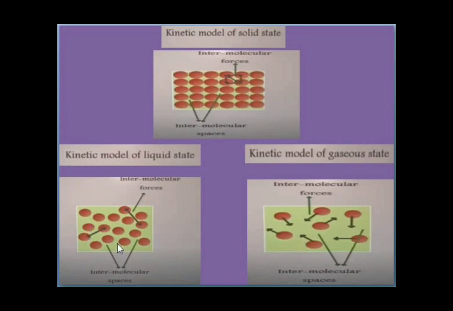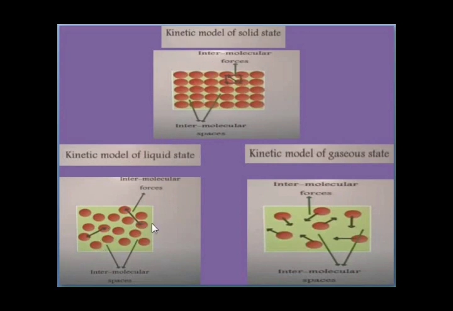So the particles are able to move freely and randomly when compared to that of solid state. In solids they are closely packed, so they cannot move easily and vibrate at their mean positions. But in liquids the particles have some intermolecular spaces, so they can move somewhat freely and randomly. Kinetic energy, you already know, is the energy possessed by a body due to its motion. In solids movement is very less, so the kinetic energy is very less. Here the particles will be moving with somewhat free movement, so the kinetic energy will be higher than that of solids.